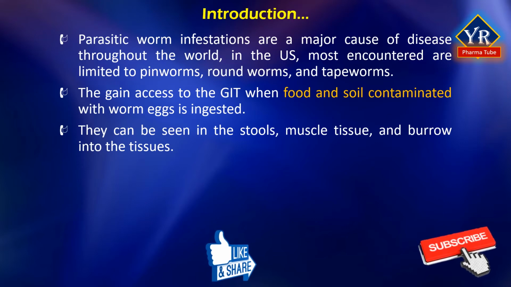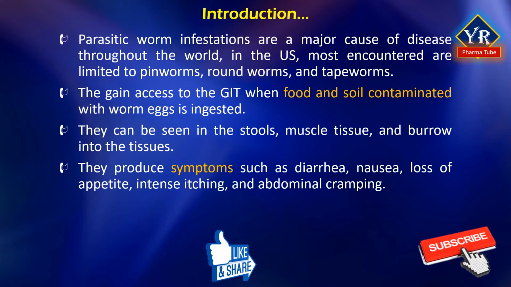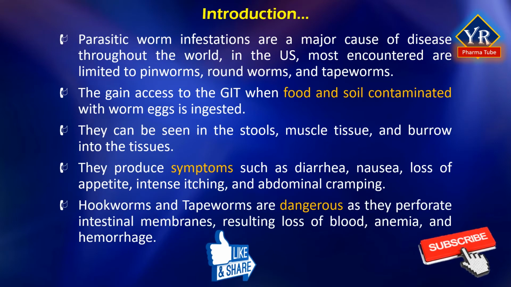Usually, parasitic worm infestations produce symptoms such as diarrhea, nausea, loss of appetite, intense itching, and abdominal cramping. Hookworms and tapeworms are especially dangerous because these parasites can perforate the intestinal membranes, resulting in loss of blood, anemia, and hemorrhage. When diagnosed early, most parasitic worm infestations are confined to the intestinal tract.